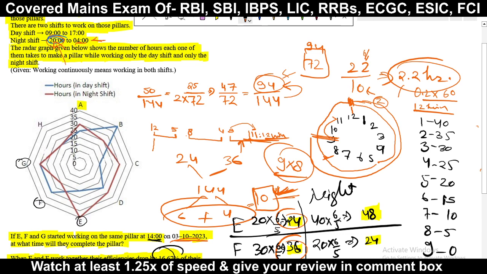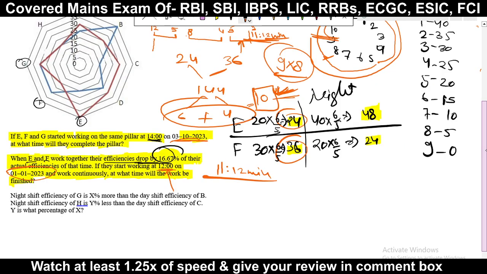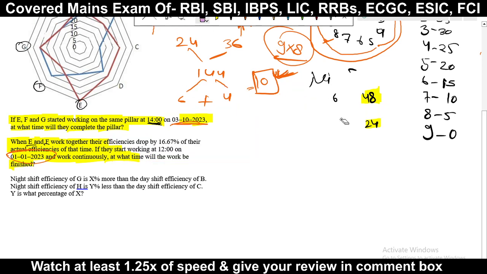Now come to the third question. Already we have taken very much time. What is the third question? The night shift efficiency of G is X% more than the day shift efficiency of B. We will take the night time of G and the day time of B, then we calculate the efficiency and how much percent is more.